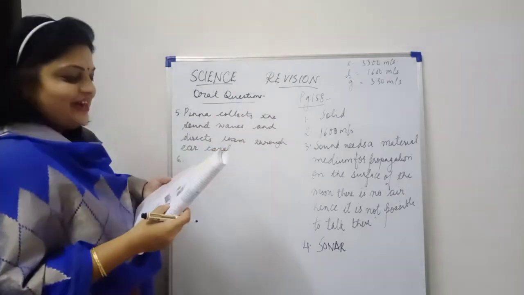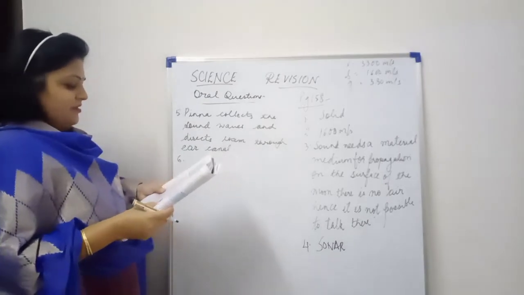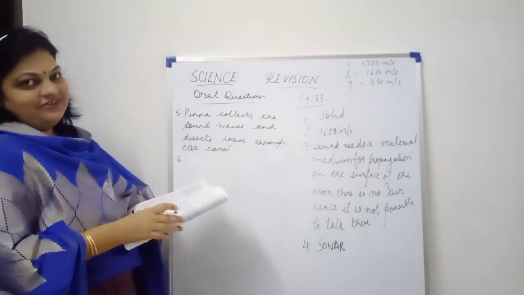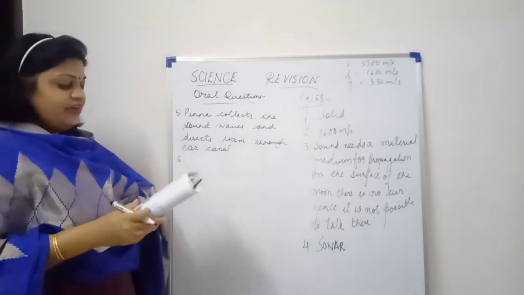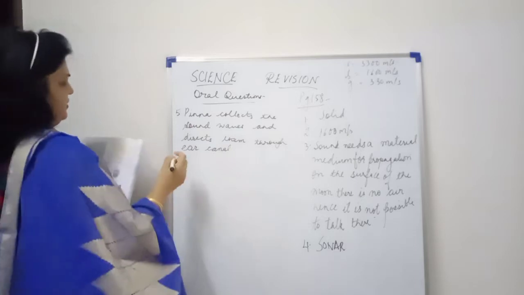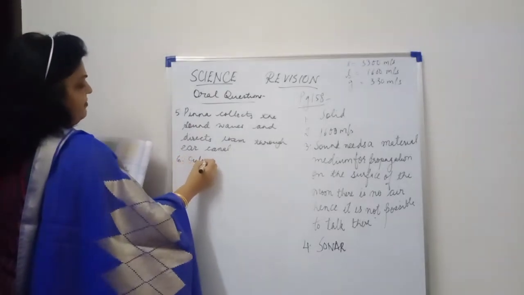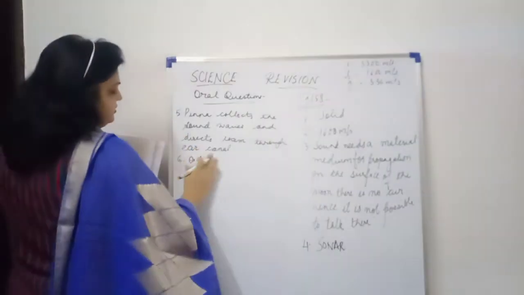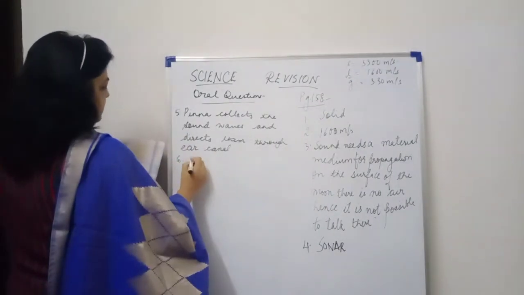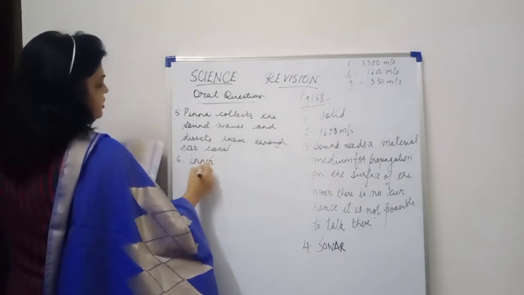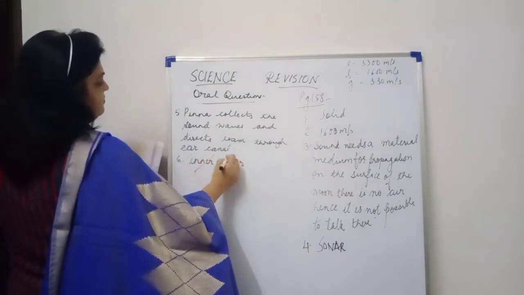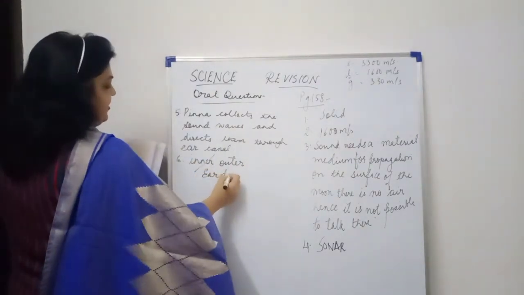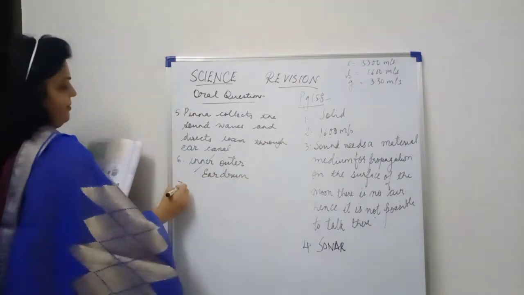Number 6th question now. What name is given to a circular membrane at the end of the inner ear? Okay, the circular membrane. Now here make a change. Instead of inner ear, make it outer ear. Right? We have a membrane. Okay. Just put a cross on inner. Question में change करेंगे and make it outer. Right? The correct answer for this is, that is, ear drum or tympanic membrane.